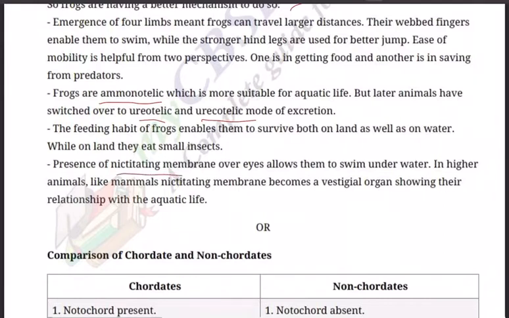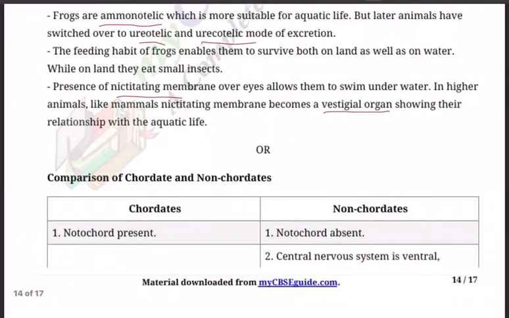The feeding habit of frogs enables them to survive both on land as well as in water. That's why we say amphibians. While on land, they eat small insects. The presence of a nictitating membrane in the eyes allows them to swim underwater. In higher animals like mammals, the nictitating membrane becomes, like in our case, a vestigial organ, showing their relationship with aquatic life.